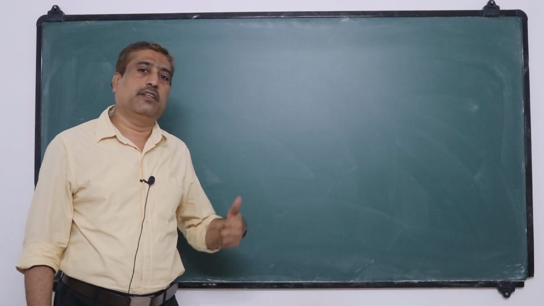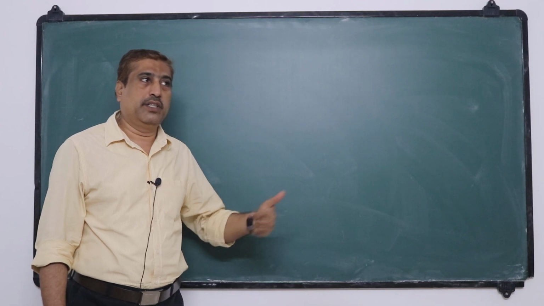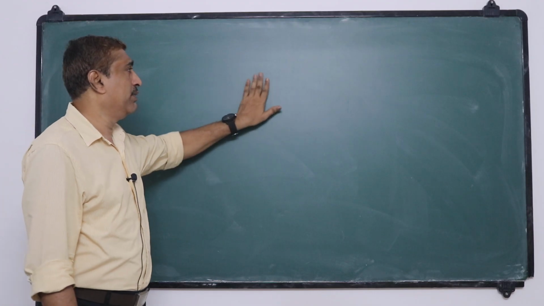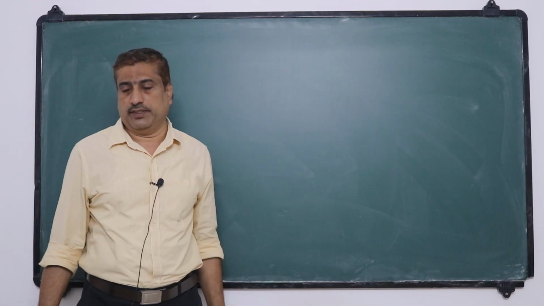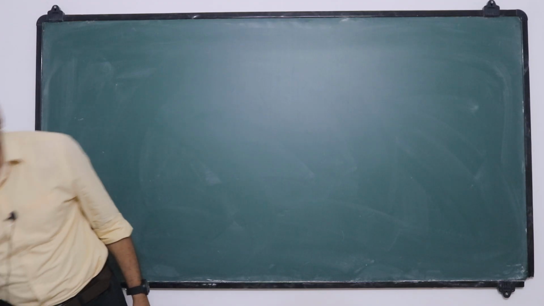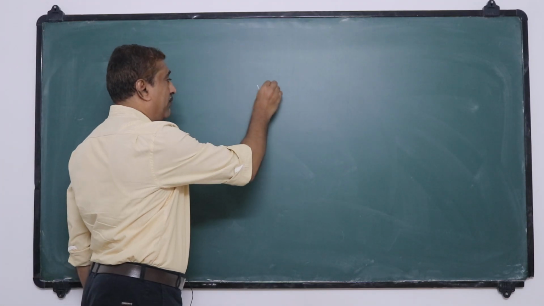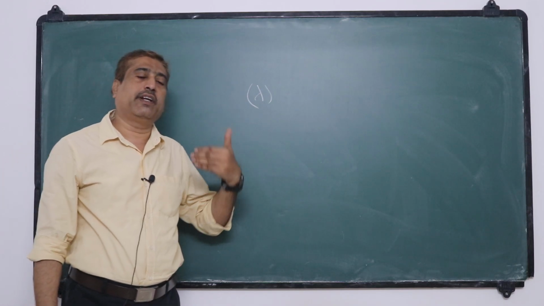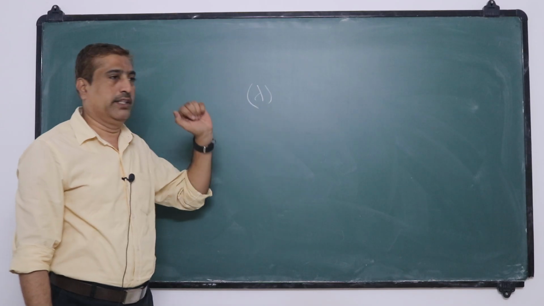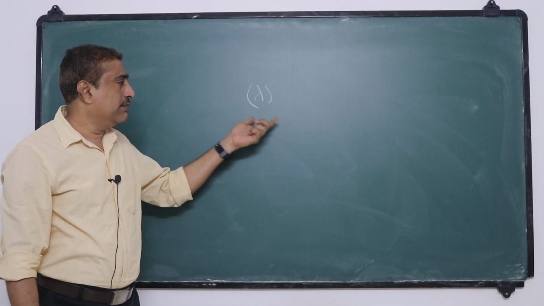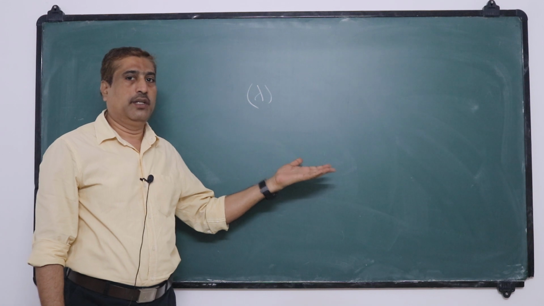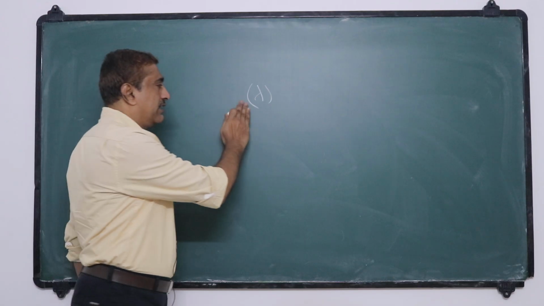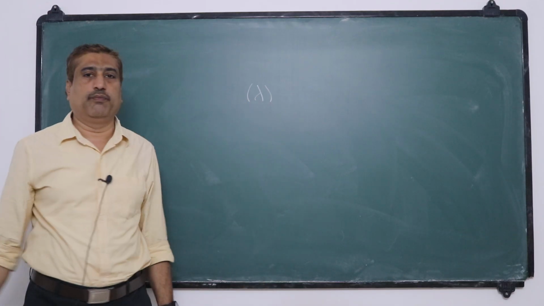Not only that, from experiments based on these two properties, interference and diffraction, we can calculate the wavelength of light, lambda, very accurately. Because for a wave, the important characteristic is its wavelength. So, once it is clear that light is a form of wave,